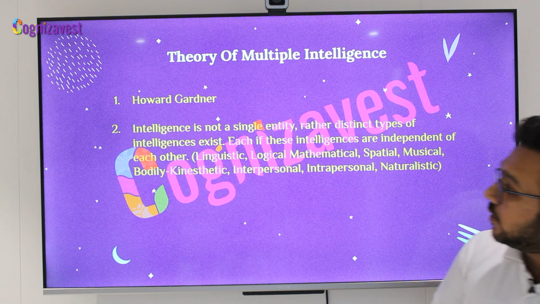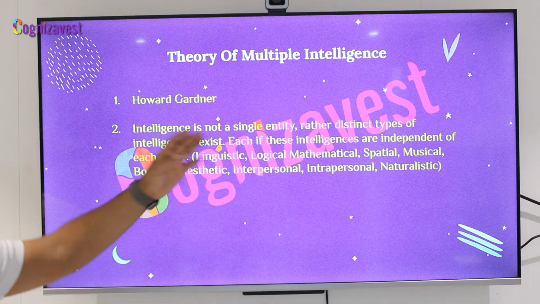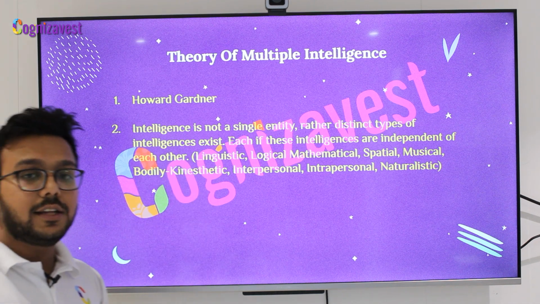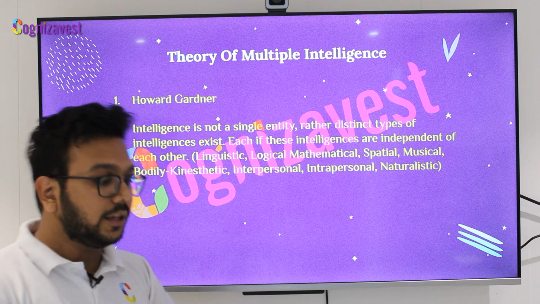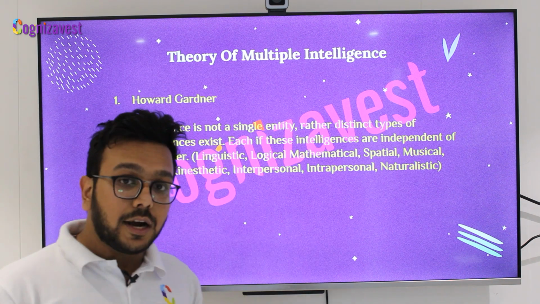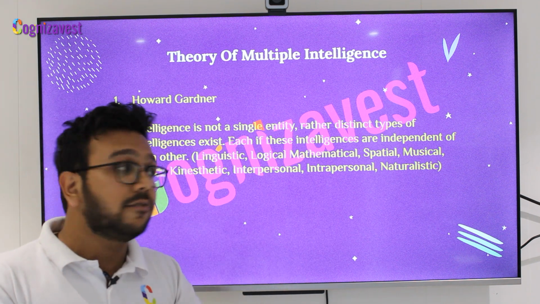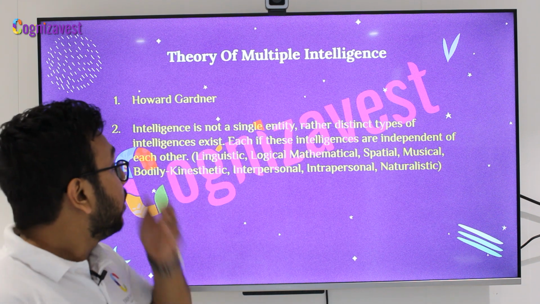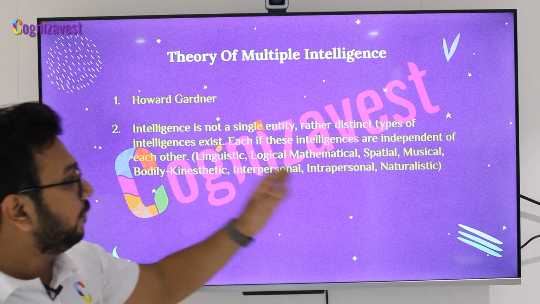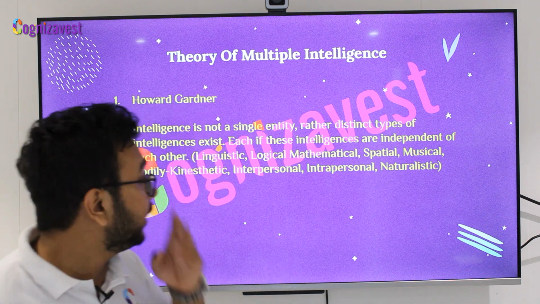Mr. Gardner said that intelligence is not a single entity altogether, rather distinct types of intelligence exist, which are independent of each other but can also come together and are interdependent when it comes to solving novel and rational problems, right? So he gave 8 different types of intelligences which can be in every person at different intensities.